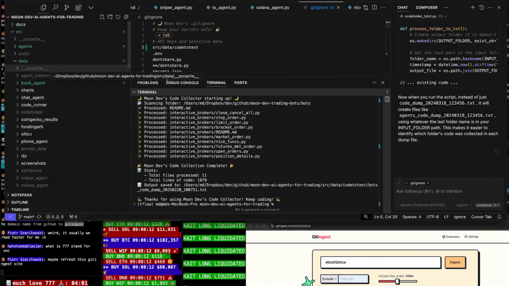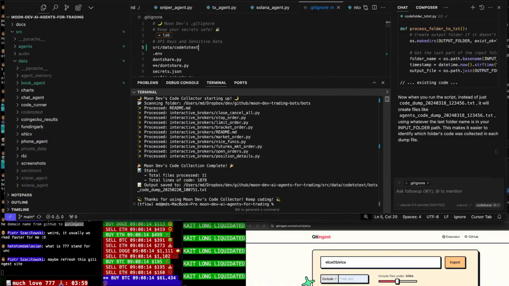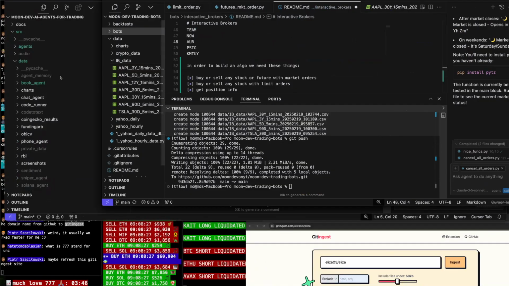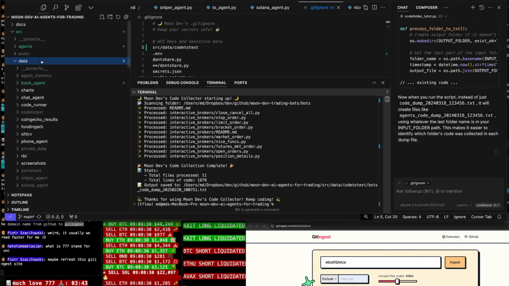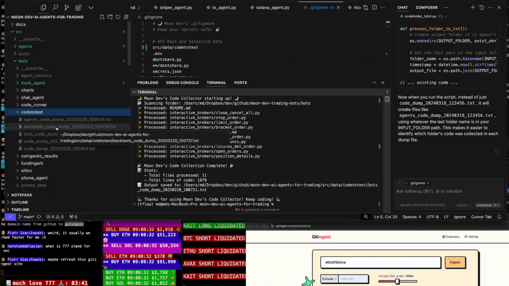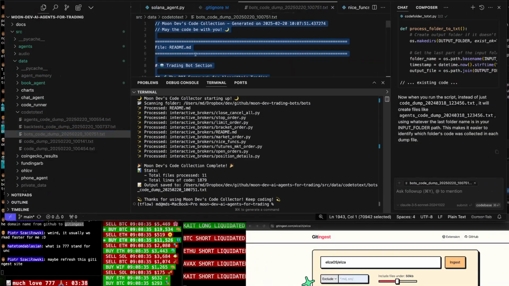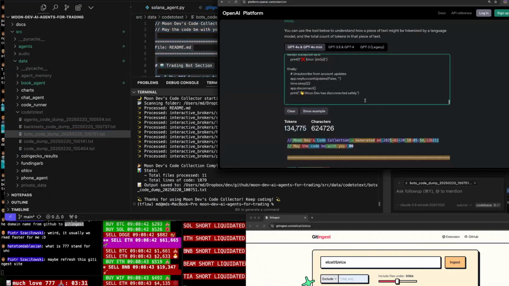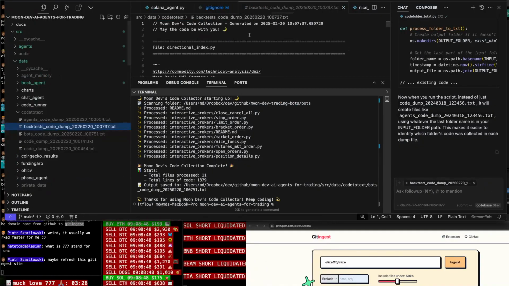Code to text, perfect. Okay, so we got some more GitHubs in there, and what's another one I could get up in there? Let's see how much data this is. Data here, code to text, backtest, bots. Okay, let's see what's Gucci here. Let's throw this in there. Okay, now we're at more, probably. And let's go to backtest here. Copy all of that.